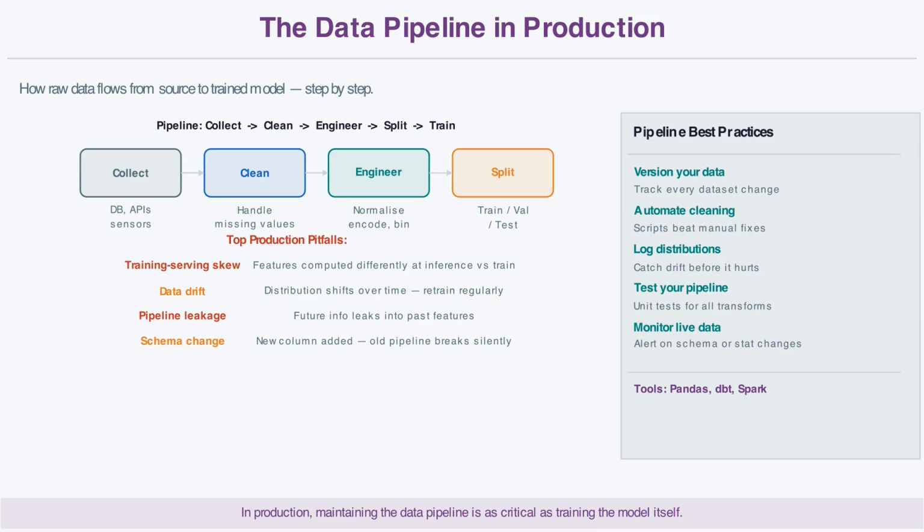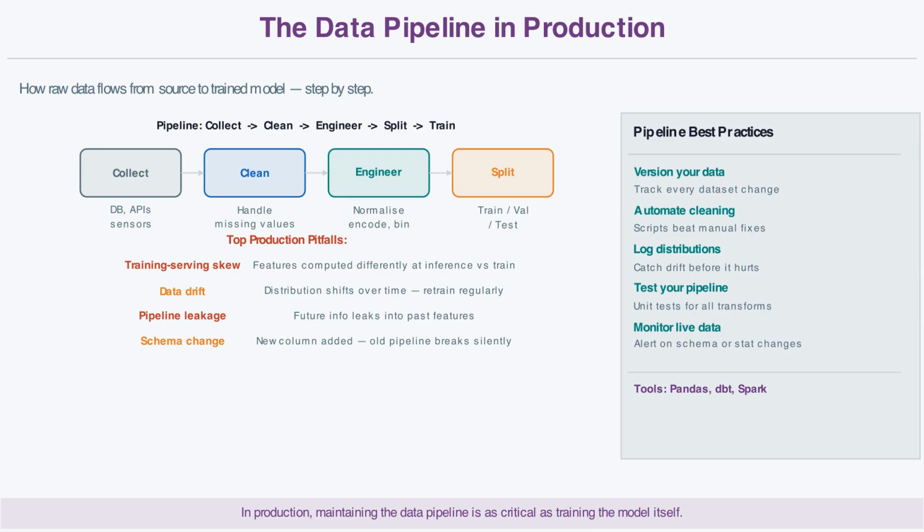Transforms are applied consistently. The same transforms used at training time must be applied at inference time. If they differ, your model breaks silently in production. This is called training serving skew, and it is one of the most common production failures. Fourth, splitting. The cleaned, engineered dataset is split into training, validation, and test sets.